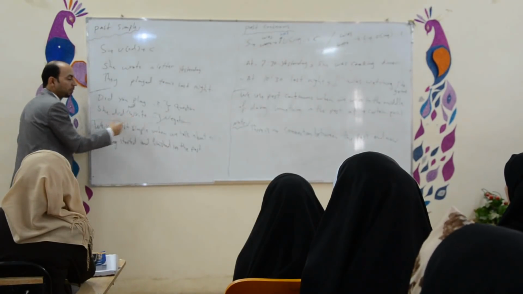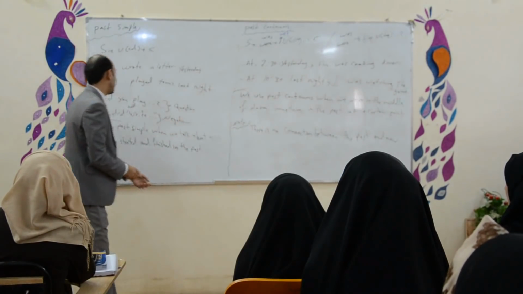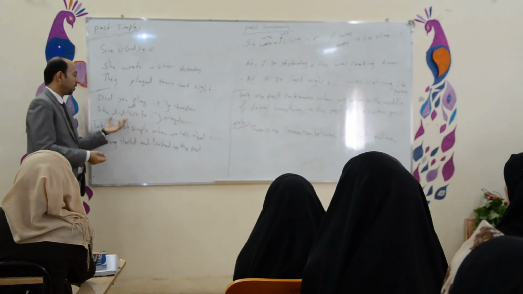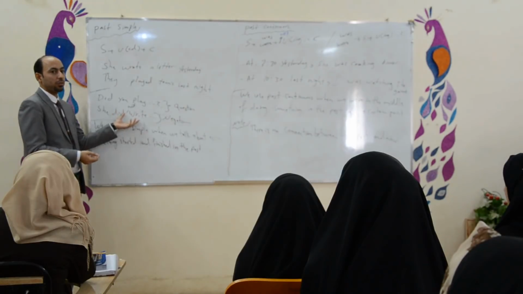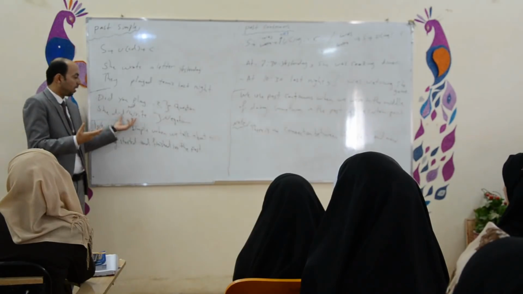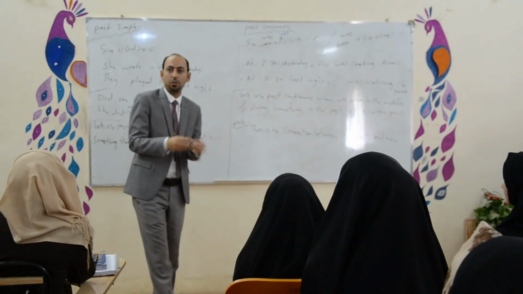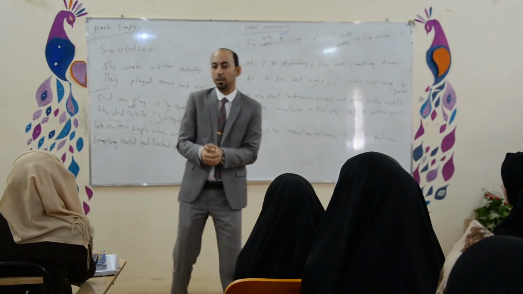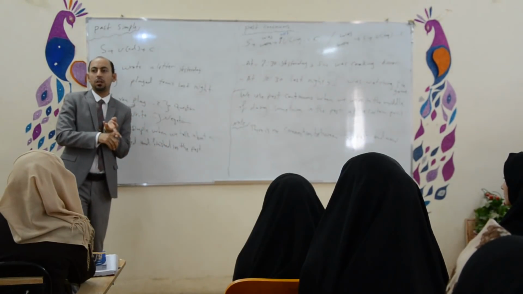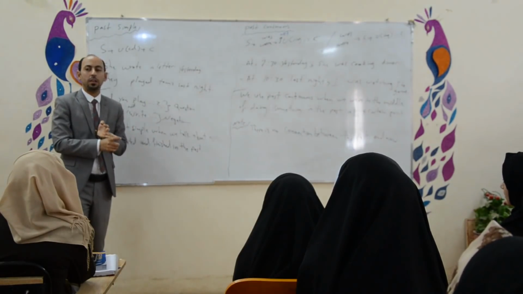And in negation, how to negate? I want to negate a sentence in past simple tense. How can I negate it? I negate it in this way. She didn't write. Did not. We should put did not when we want to negate. And after did not what? The verb should be infinitive. Okay? It must be infinitive. After do not, does not, did not, the verb should be what? Infinitive. No ing, no ed, no s.